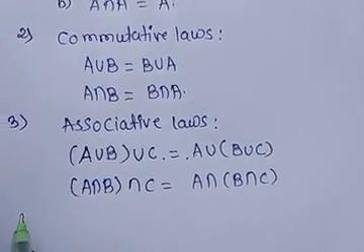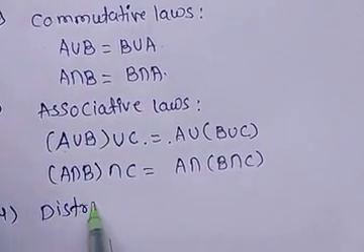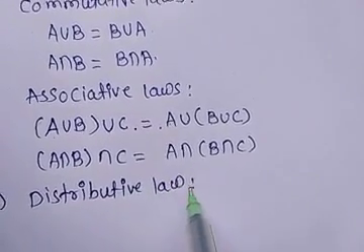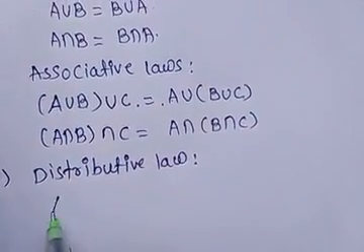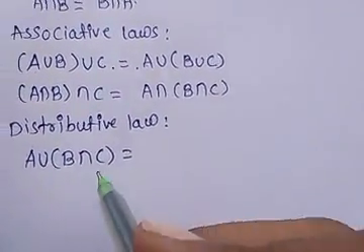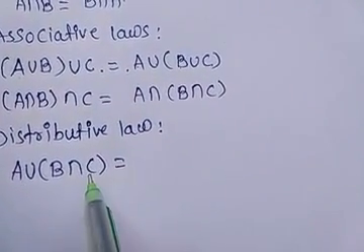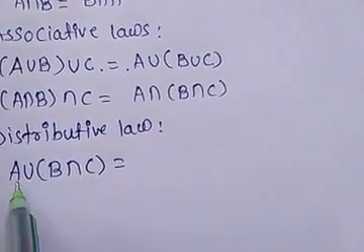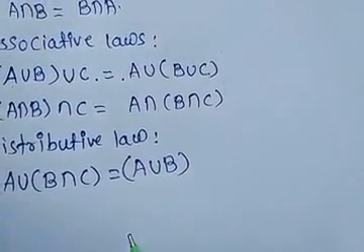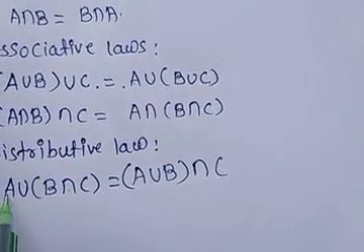Okay. Next, fourth is the distributive law, which is A union (B intersection C). Now on the right side, we have to distribute this bracket. So first it will be (A union B) intersection (A union C).